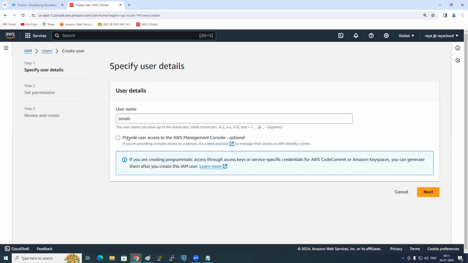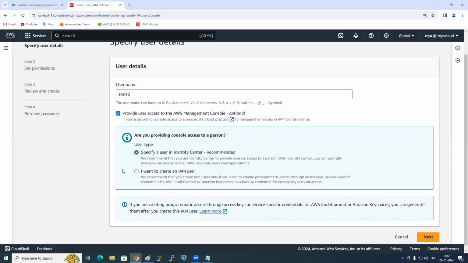How many ways are there to access AWS? Two ways. What are those? Console access and programmatic access. Yes or no? Whenever you're creating an IAM user, you tell me which type of access is better to give. Console access. Because Sonali, or any user, is very new to the AWS account. Will he be interested in going with programmatic access? No. Let's go with the console. Okay. So provide the user access to the AWS Management Console. Check or uncheck? Check.